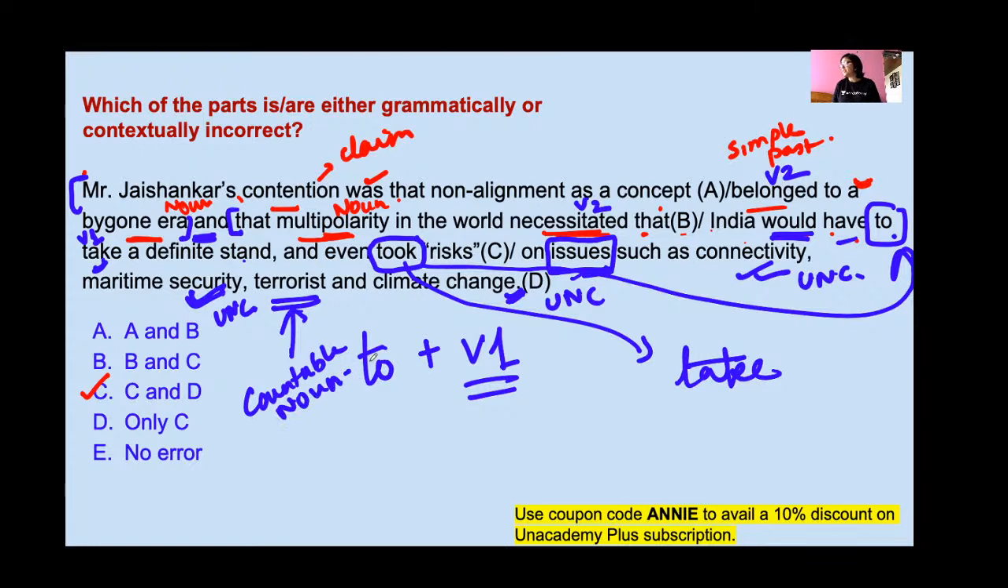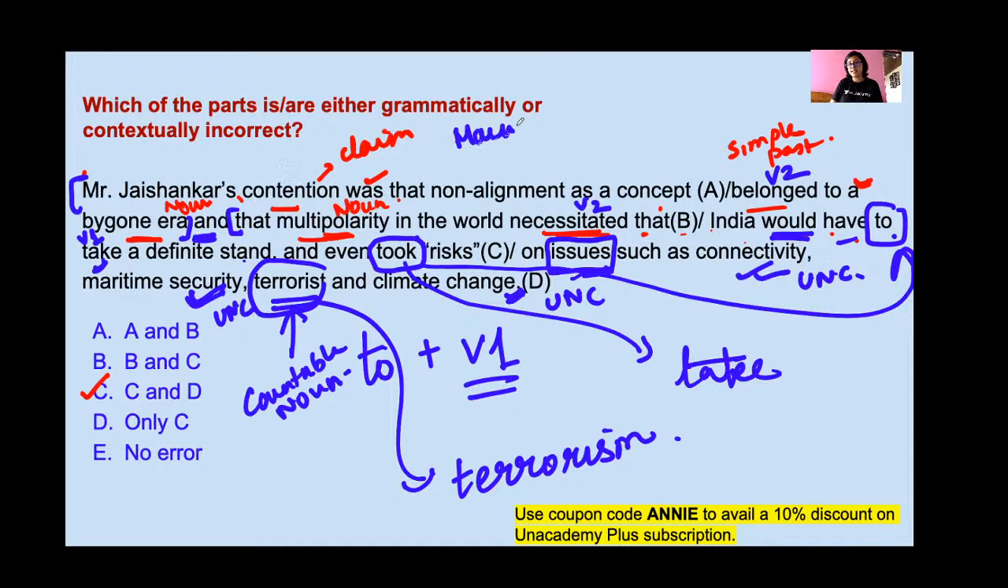And also terrorists are not issues, right? Terrorists are people. So here instead of terrorist, it will be terrorism. This was a very typical error detection question, and I'll say that this is a mains level question. Okay, so instead of terrorist, it will be terrorism.